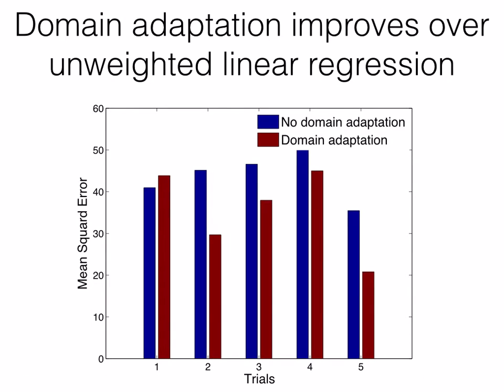We see that on average, domain adaptation improves over unweighted linear regression on 4 out of the 5 trials because of the ability to focus on part of the training data set that really matters. It's interesting to note that in one of the trials it does worse than unweighted linear regression, and this is because an error in the estimation of the density ratio can actually throw off the linear regression and make it perform worse than the unweighted case.